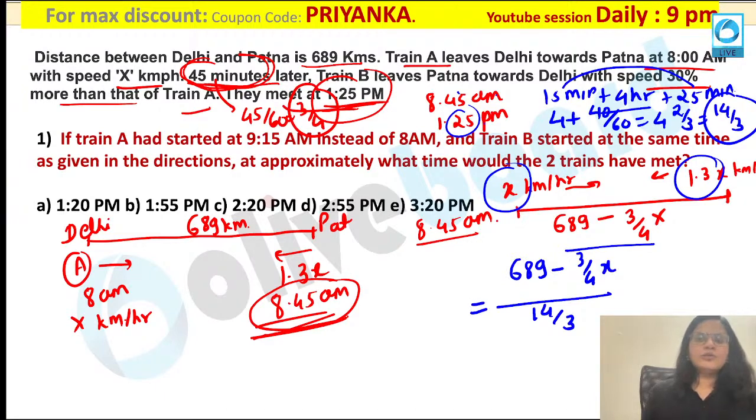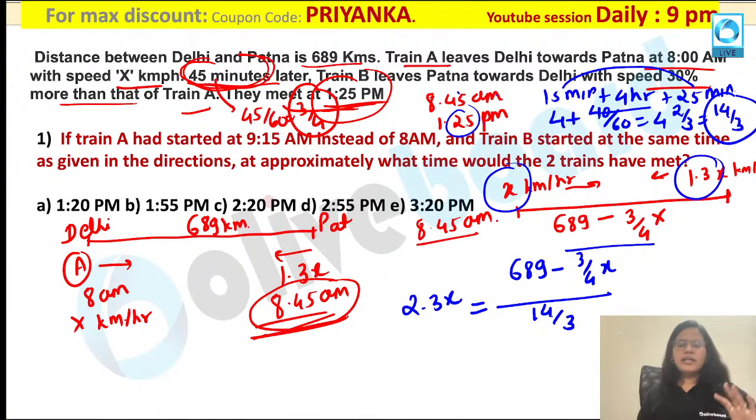This is equal to the relative speed. Now what would be my relative speed? It would be addition of both of the values, that is x plus 1.3x, that is nothing but 2.3x. Everybody is following it? Anybody having any small doubt in this? Okay, now can you quickly multiply and tell me the value of x? That will give you the speed of the train over here. Anybody has calculated the value?